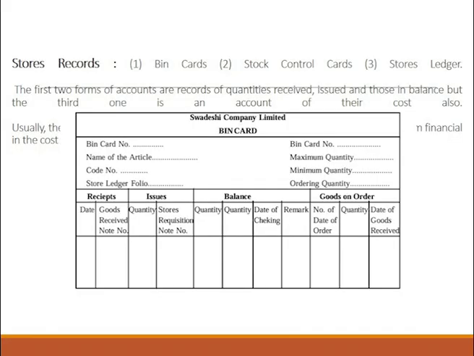Now, whenever you talk about this inventory system, you also have certain documents which you have to maintain. You either maintain the record in the form of a bin card, or you maintain a stock control card, or you maintain a stock ledger. Usually most of the companies maintain bin cards, where in a bin card you will record whatever stock of an item is maintained in that particular bin or a shelf or a rack in terms of what was received, what is issued, and what is the balance which is remaining.